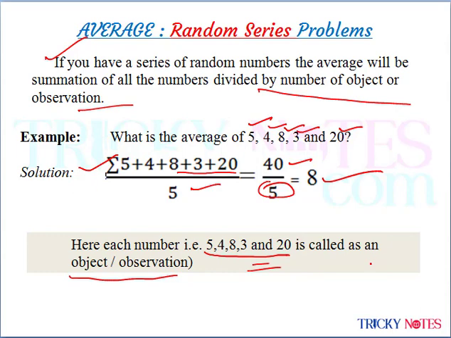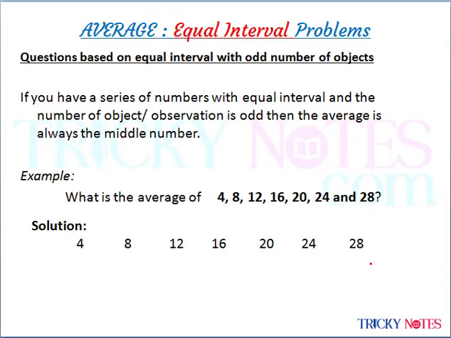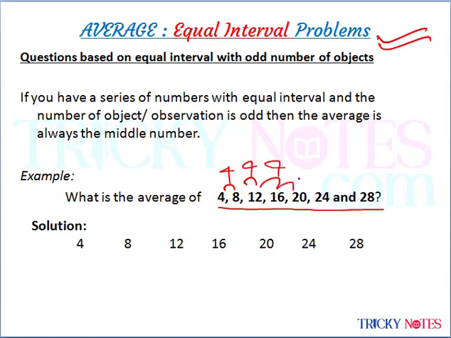Coming to the next problem, that is equal interval problems. In the previous variety we discussed questions based on random series, numbers here and there. But in this variety, we will be discussing questions based on equal interval. Let's take one example. The series given is an equal interval series: 4, 8, 12, 16, 20, 24 and 28. The difference between each number is 4, so we can say this series is in equal interval.